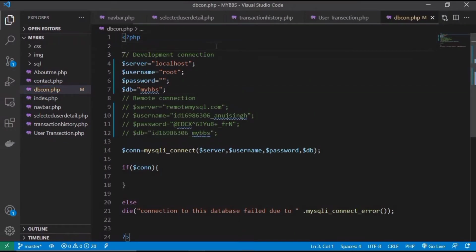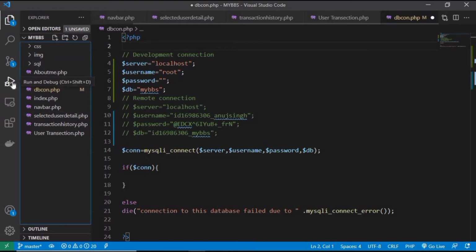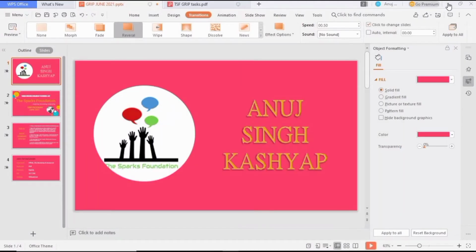And here is my database connection file. First one is for localhost and second one is for remote host. Now let's go to the website.